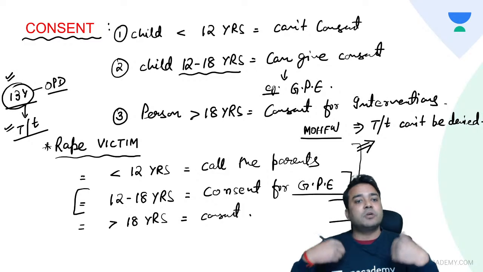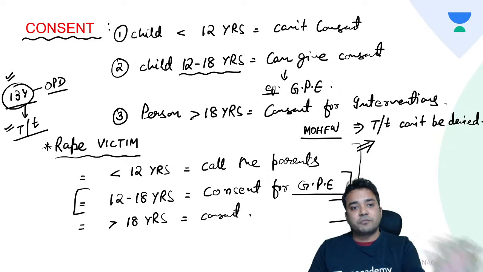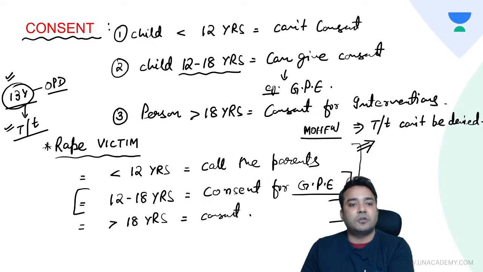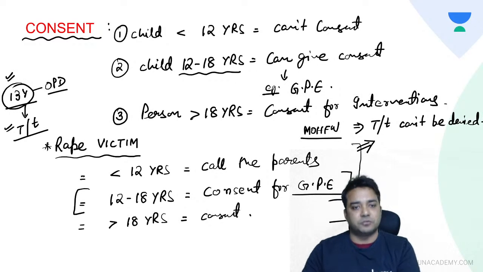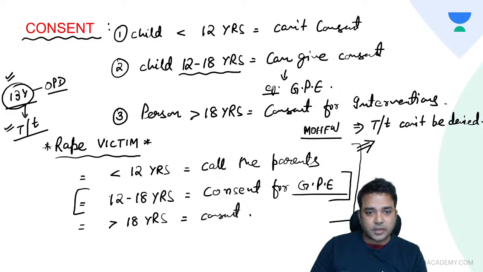First of all, you will do psychological counseling, and that is your important AIIMS question, two years back to back, in June also and in November also. So if the victim is refusing consent, do the psychological counseling. Even then if she is not consenting, take a written informed refusal for your own safety.